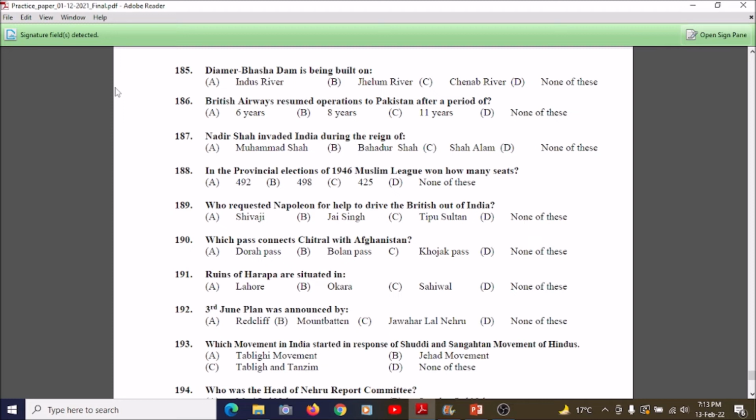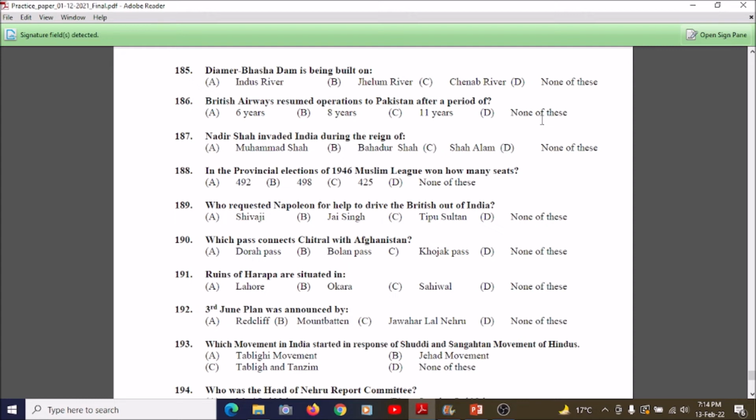What is it? Nadir Shah invaded India during the reign of A. Muhammad Shah, B. Bahadur Shah, C. Shah Alam, and D. None of these. So the correct answer is Muhammad Shah. Students, now we're going towards question number 188. So the answer of question number 187 is option A. Now we're going towards question number 188. So what is it?